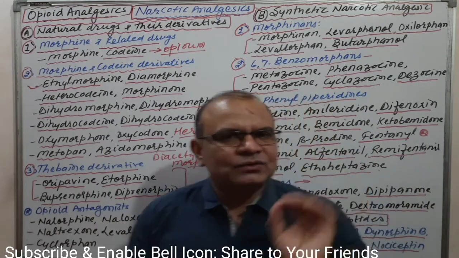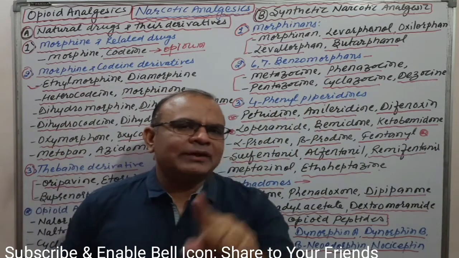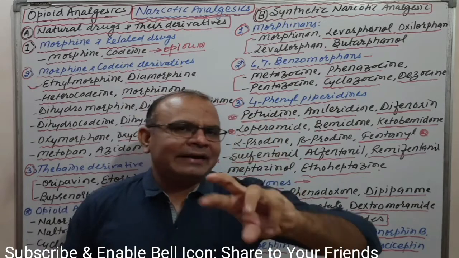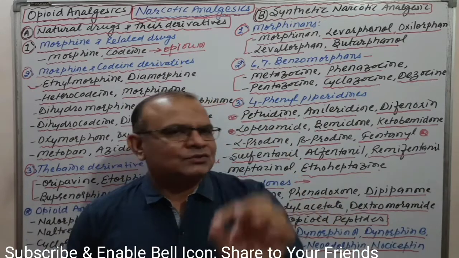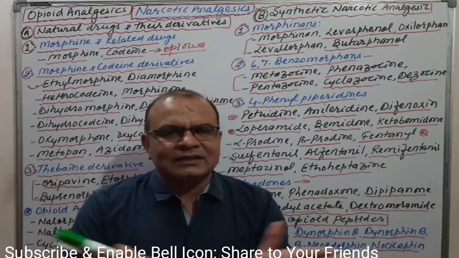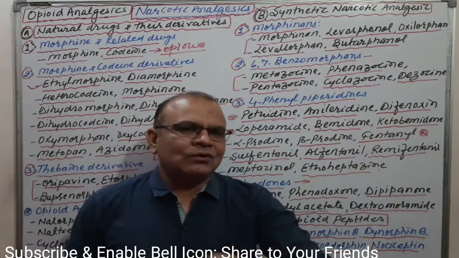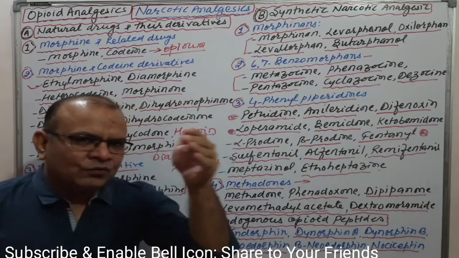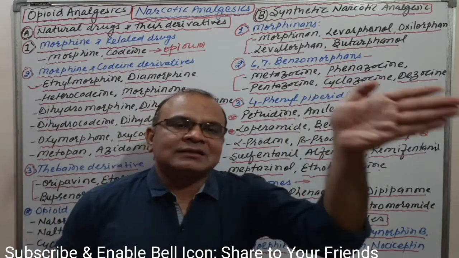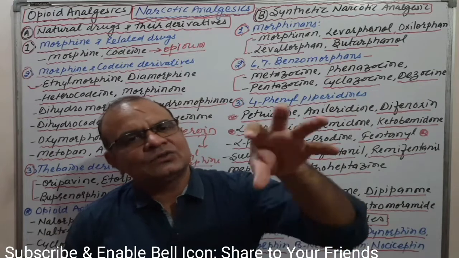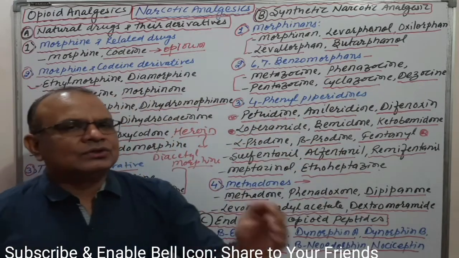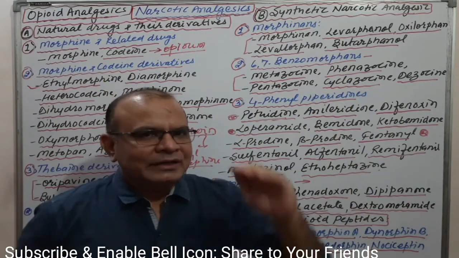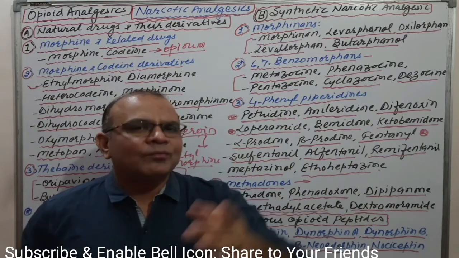Okay, next one, as you know, opiate receptors have addiction property. That's why morphine and other derivatives of morphine have addiction property. That's why different opioid receptor antagonists are also synthesized to minimize the withdrawal syndrome of morphine.